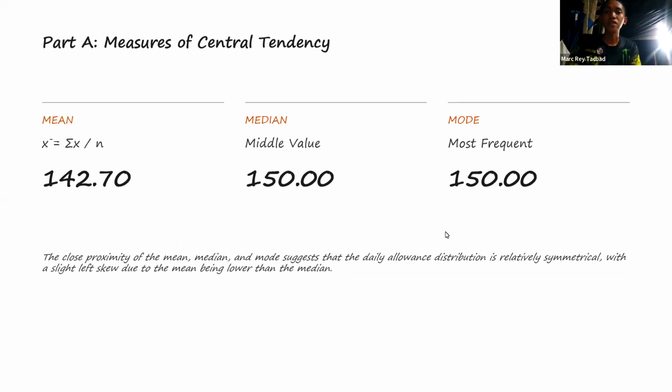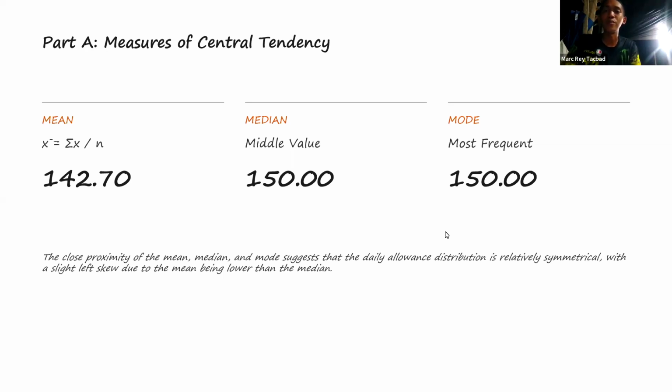On to Part A, the measures of central tendency. After the range of our data, we go on to the mean, median, and mode. Firstly, the mean. We came up with it by using the formula presented in the slide, which gives 142.70.